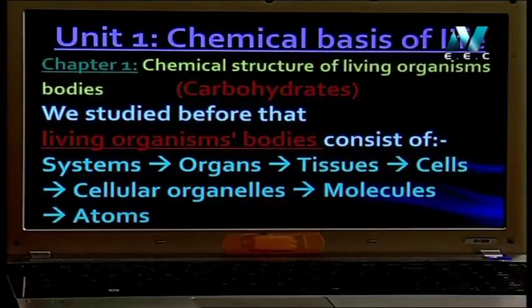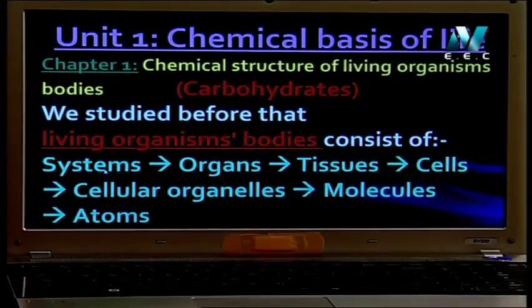Let's start with the first unit, the chemical basis of life. The first chapter will talk about the chemical structure of living organisms' bodies. We'll talk about carbohydrates today. Before that, you studied that the living organism's body consists of systems.